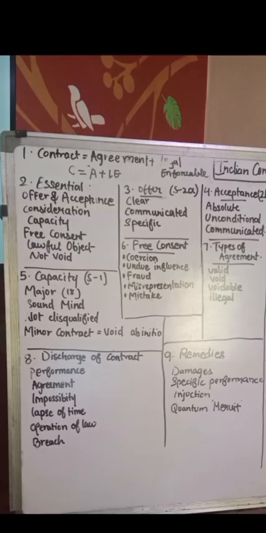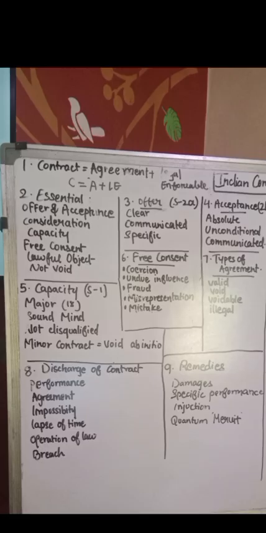All essential elements are present, fully enforceable. Then we discuss the void agreement, not enforceable from the beginning. For example, an agreement with minors. Then we discuss the voidable contract, valid initially, but one party can cancel it because the consent was not free. Then we discuss the illegal agreement, forbidden by the law. Related transactions also become illegal. Then we discuss the unenforceable contract, technically defective, like no stamp, which cannot be enforced unless the defect is removed.